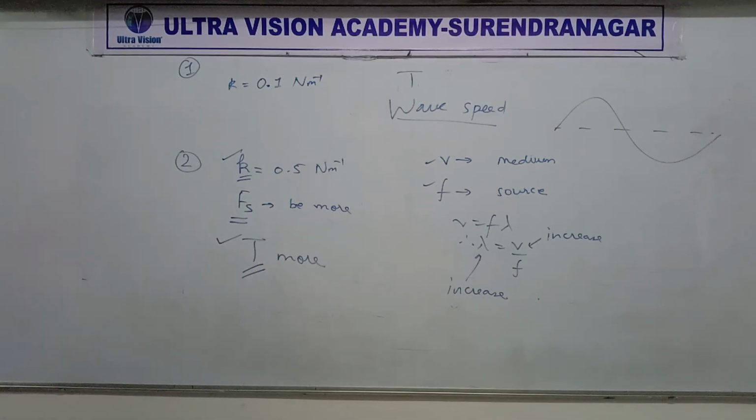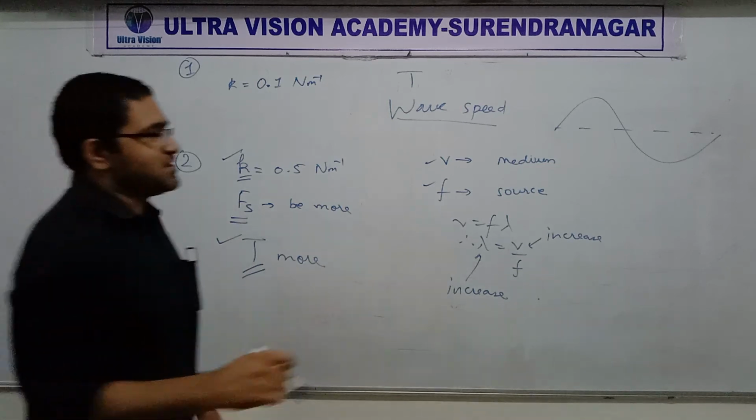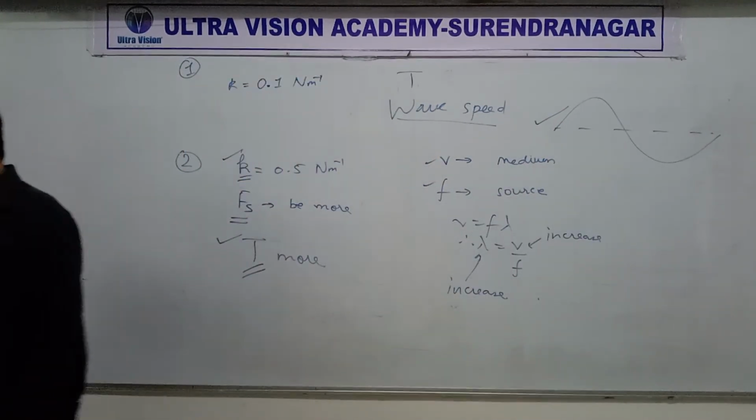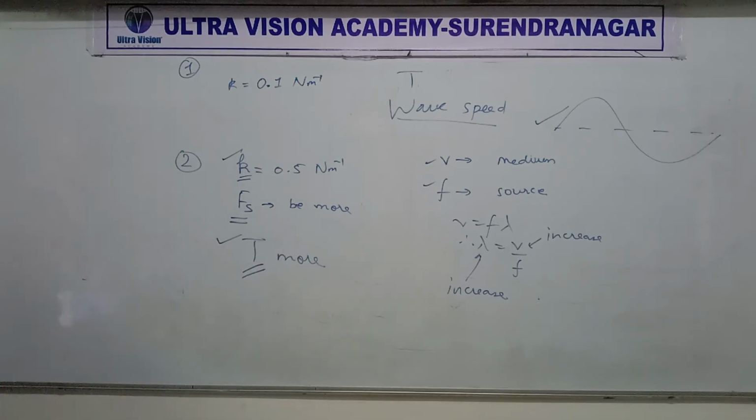If you look at the board, you will get what one wavelength is once again. A shape like this, that is one wavelength. Correct? So in both cases, time period is same. That is, the source went up and down and then back in the same time. Because time period is same, frequency is same. But wave speed is different. That's why wavelength is different.